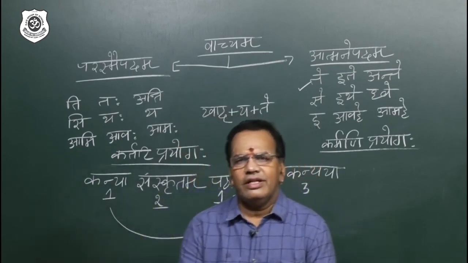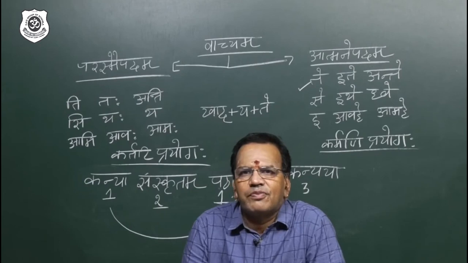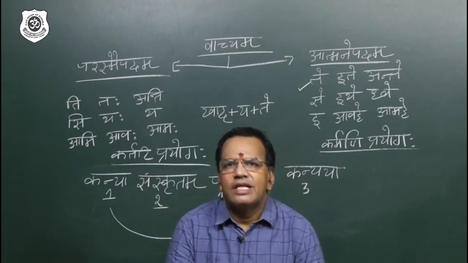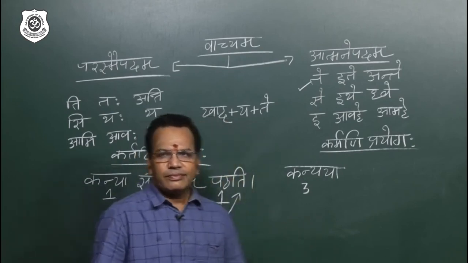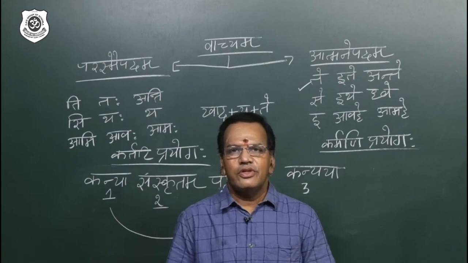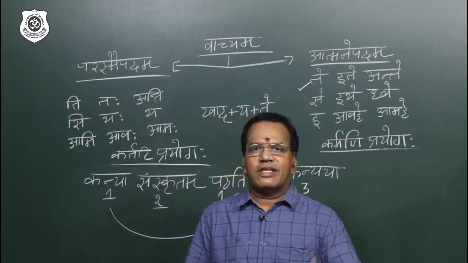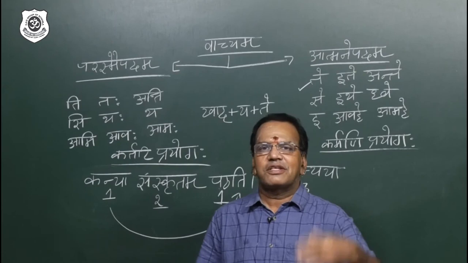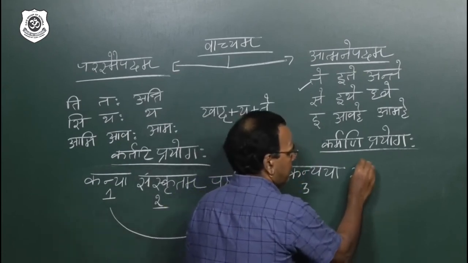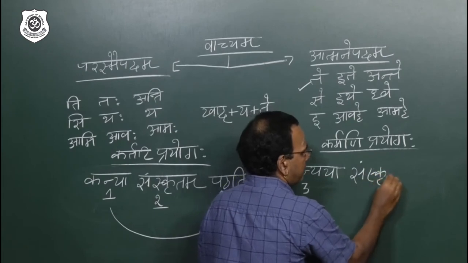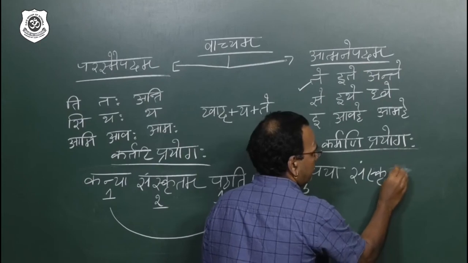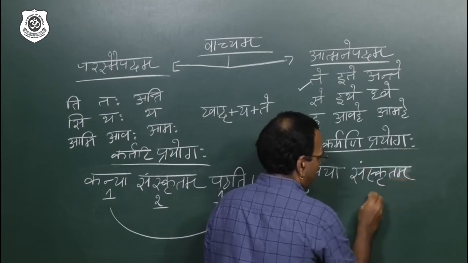Just recall one thing: in passive voice, what numbers will come? 3, 1, 1. Beautiful. So I convert to 3. Sanskritam, neutral gender. So Sanskritam, Samskrite, Samskritani. Sanskritam, Samskrite, Samskritani. So Kanyaya, Sanskritam, repeat, same. Sanskritam, 1.